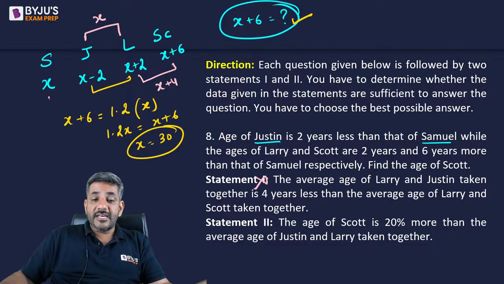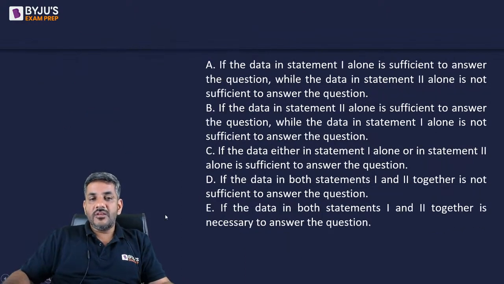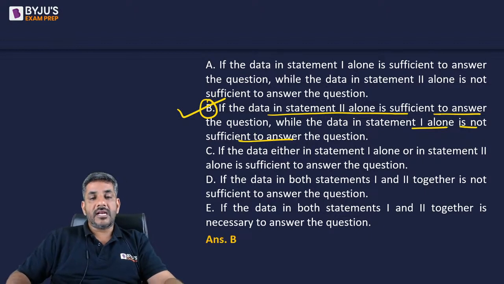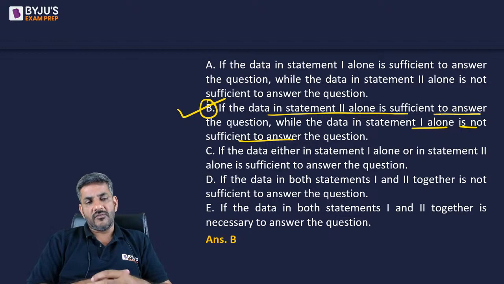That means second statement alone is sufficient to answer the question, but first alone is not sufficient to answer it. So if I look at the options, option B says the data in statement 2 alone is sufficient to answer the question, while the data in 1 alone is not sufficient to answer. That's my answer. Therefore, option B should be the right answer for this question. And that was the last question of the day.